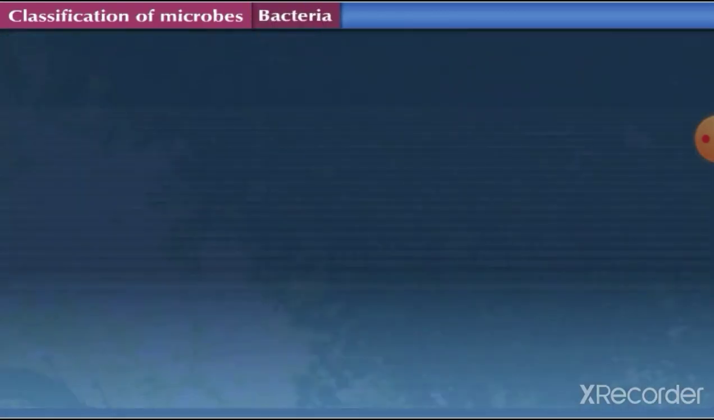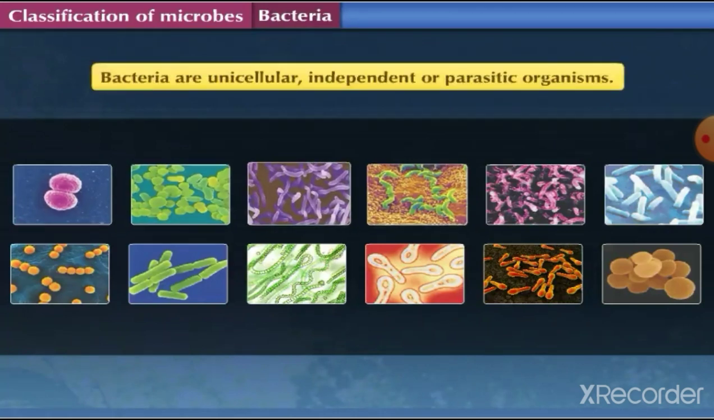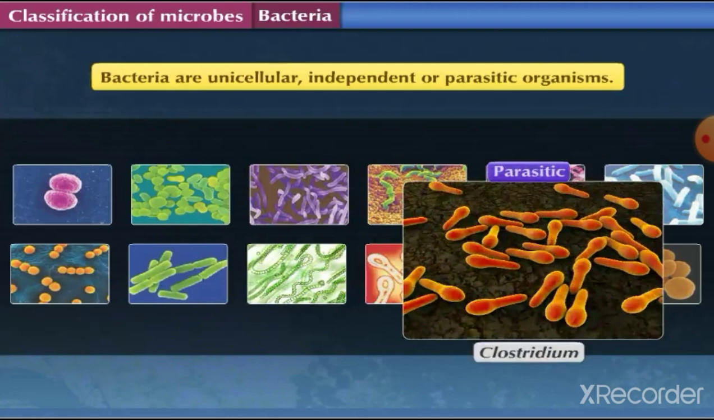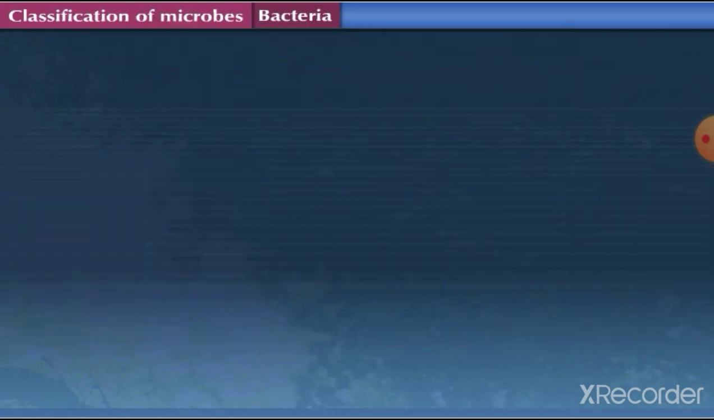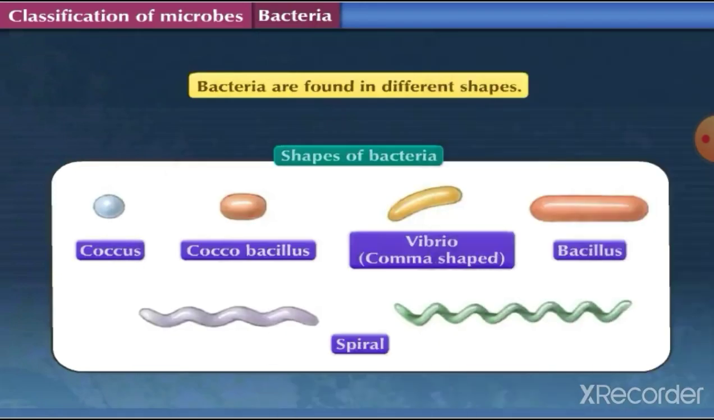Bacteria. The size of bacteria ranges between 1 micrometer to 10 micrometers. Bacteria are unicellular, independent or parasitic organisms. Sometimes many bacteria together form colonies. Bacterial cell is prokaryotic with cell wall, but distinct nucleus and cell organelles are absent. Bacteria are found in different shapes.